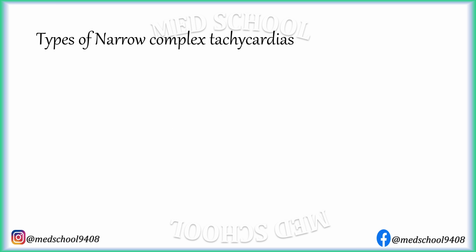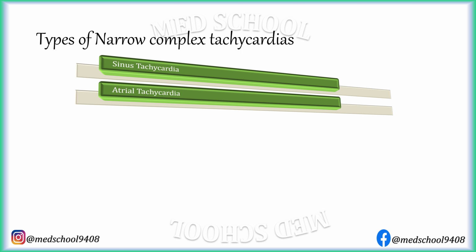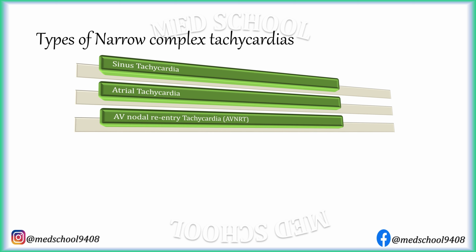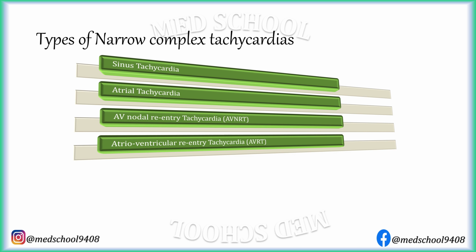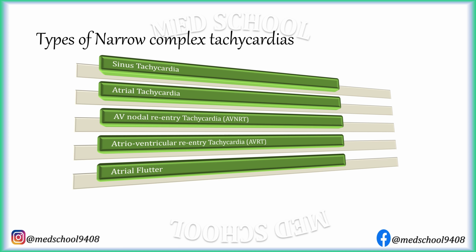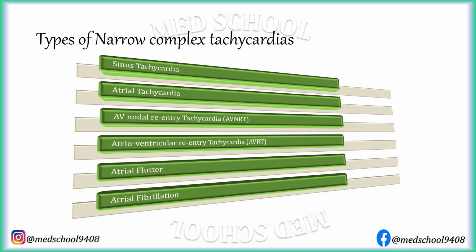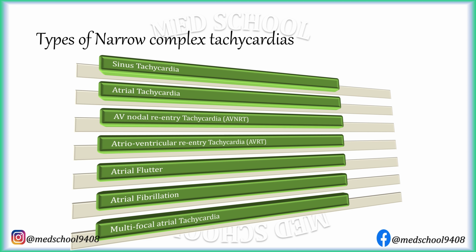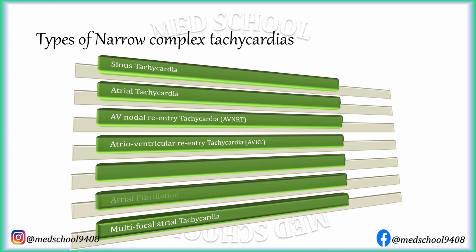Types of narrow complex tachycardias are sinus tachycardia, atrial tachycardia, AV-nodal re-entry tachycardia or AVNRT, atrioventricular re-entry tachycardia or AVRT, atrial flutter, atrial fibrillation, and multifocal atrial tachycardia. Out of these, the first four are covered in part 1. Sinus tachycardia is physiological. The rest three, that is atrial tachycardia, AVNRT and AVRT, were combinedly termed as paroxysmal supraventricular tachycardia or PSVT in the past.